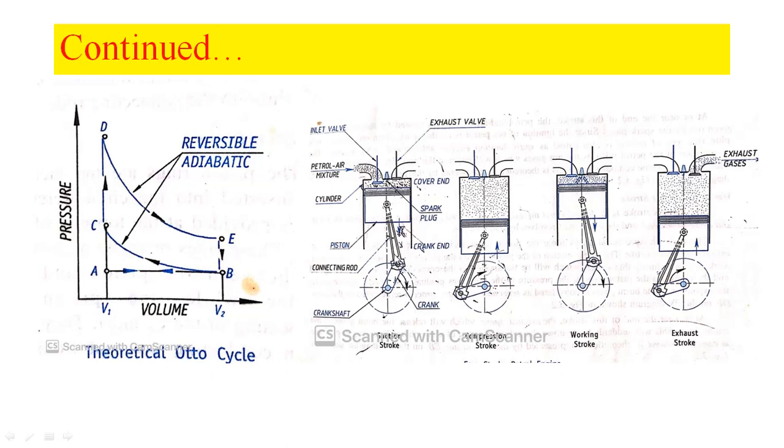Since 4-stroke engines have high load carrying capacity compared to 2-stroke engines, they are used in passenger cars, etc. For such kinds of applications we can use this kind of engine. So I hope you are all clear about the construction and working of the 4-stroke petrol engine. You should explain this concept with the help of the theoretical Otto cycle as well as these diagrams: suction stroke, compression, working, and then exhaust.